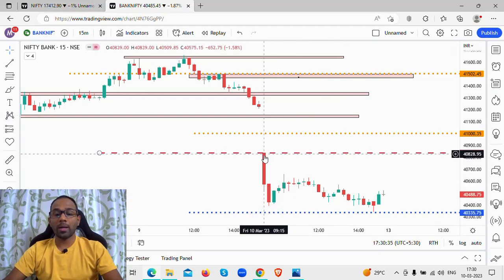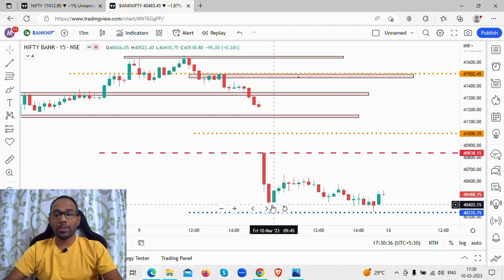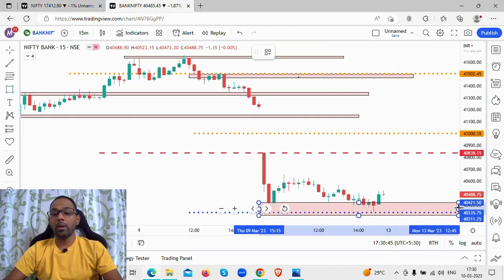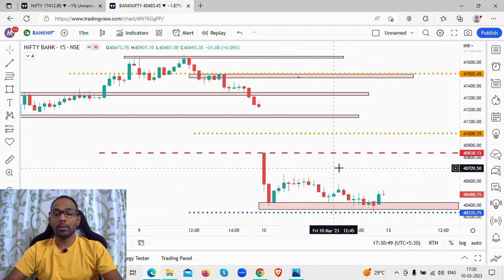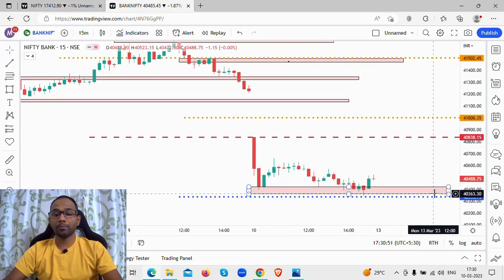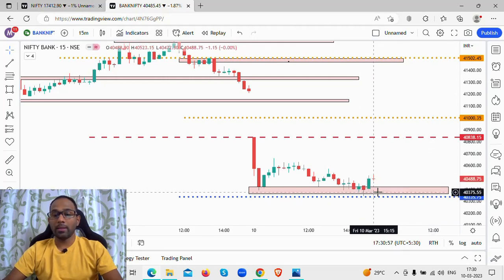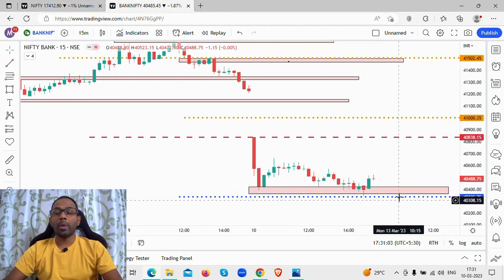Now when the market opened a gap down and there was selling, it stabilized around this particular zone. So this marks a support level for Bank Nifty. This particular zone of 40,360 to 40,390 levels, and this blue line, this day's low, this is all your support level on Bank Nifty.